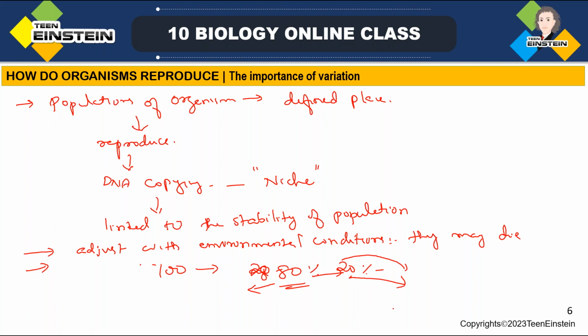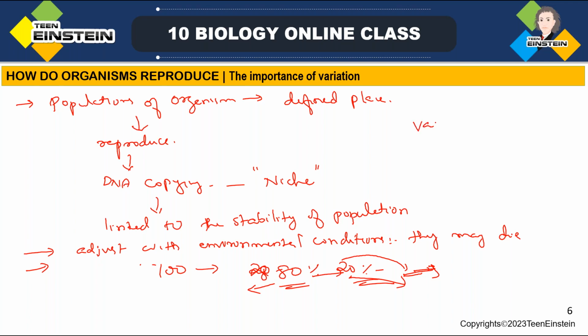So those few variants which are able to resist that heat, they would survive and they will grow further. Then the next reproduction starts from these 20%, so copies are getting generated. So variation, definitely variation is useful for survival.